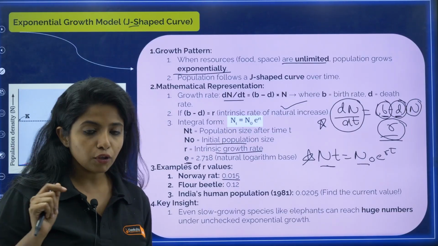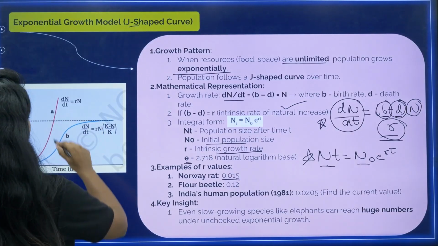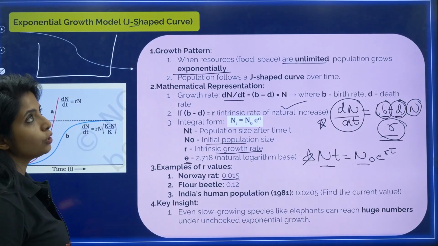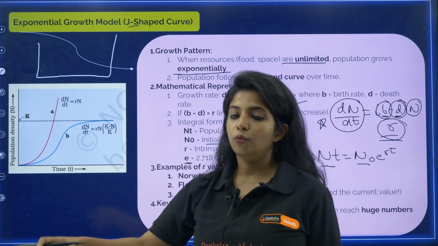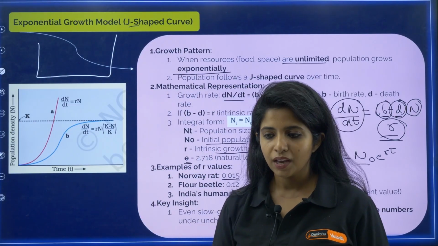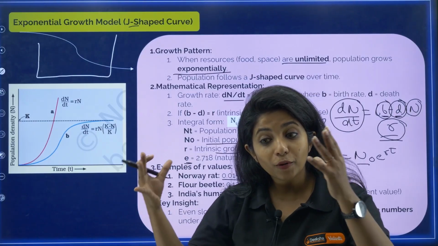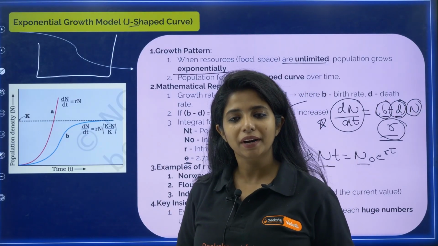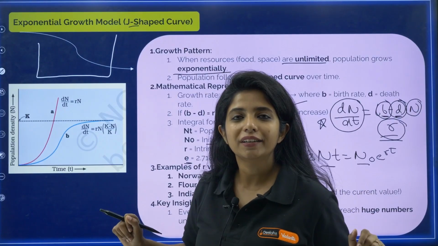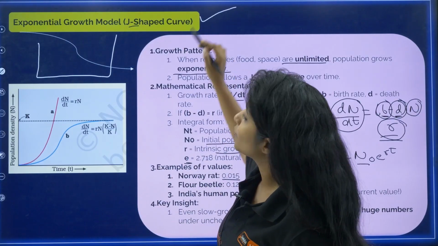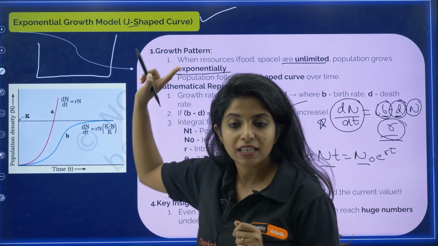Always remember, if you are given a question that you are growing bacteria in a culture medium and you are providing all the resources every now and then, are they going to have limitation of any resources? No. So what type of growth are they going to show? They are going to show exponential growth, and this is a J-shaped curve.